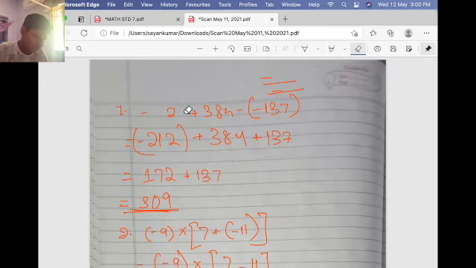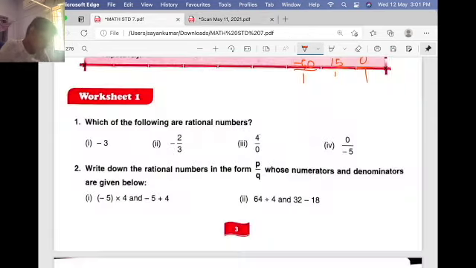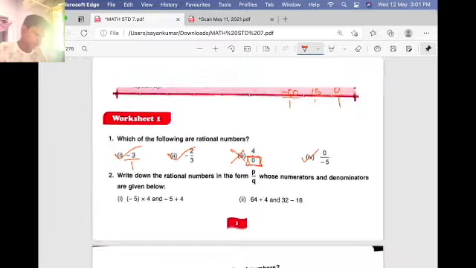Let me erase all these. So here I have written worksheet 1. Let's see the first one. Which of the following are rational numbers? Minus 3. Yes, why not? Because minus 3 can be written as this. So this is also a rational number. Minus 2 by 3. Yes, this is also a rational number. 4 by 0. Remember, 0 must not be in the denominator. This is not a rational number. Fourth, 0 by minus 1. Yes, this is a rational number. Let's go to the second one.